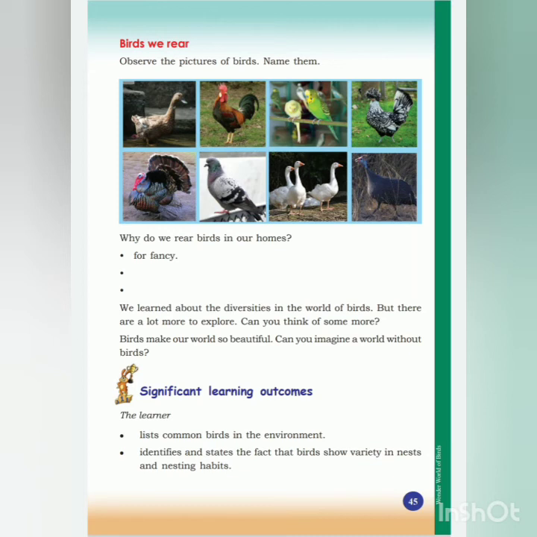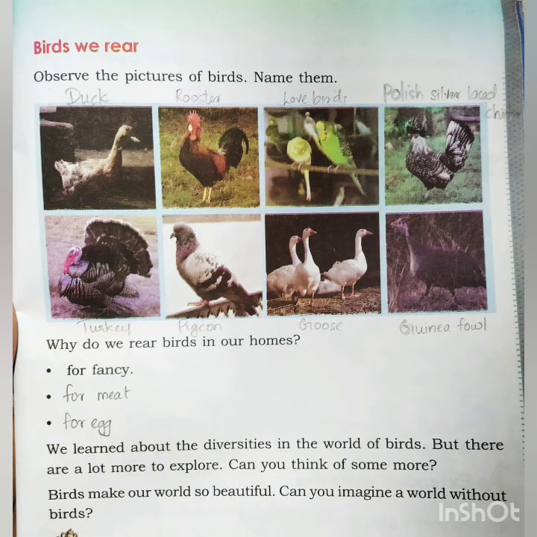Here some pictures of birds are given. We have to identify the birds and write the name of the bird. The first one is duck, the second one is a rooster or cock, and the third one is lovebirds. The next one is Polish silver laced chicken, the fifth one is turkey, then pigeon, goose, and the last one is guinea fowl.